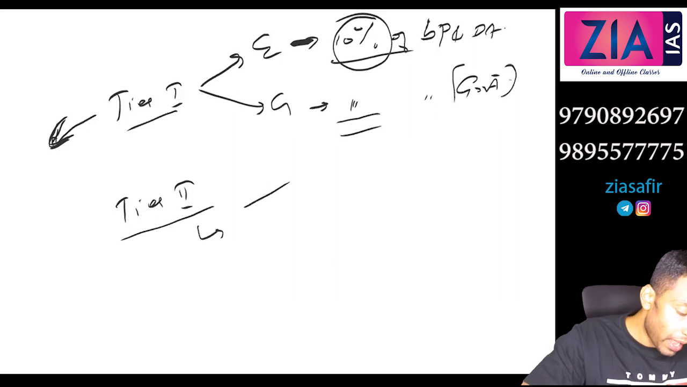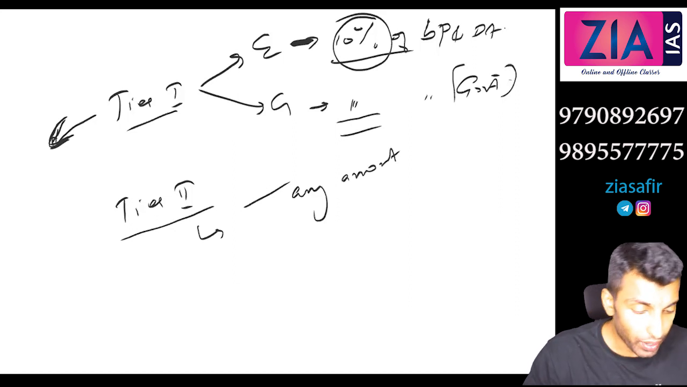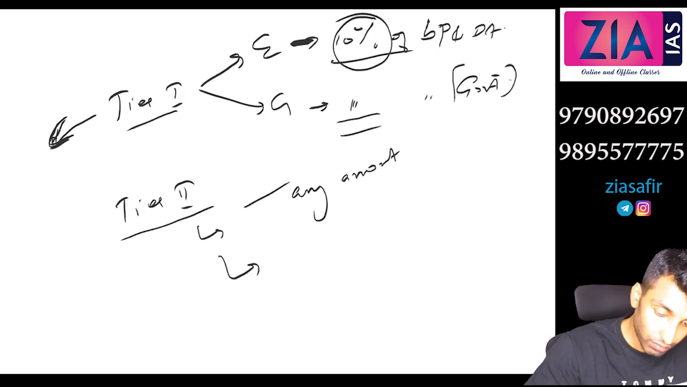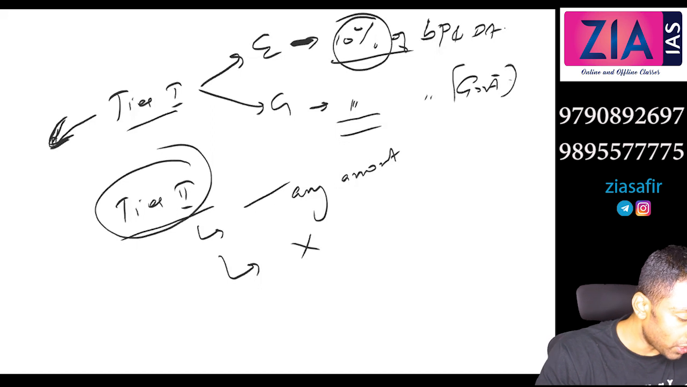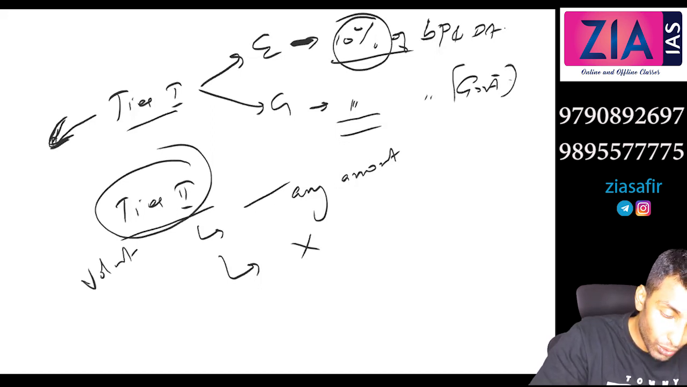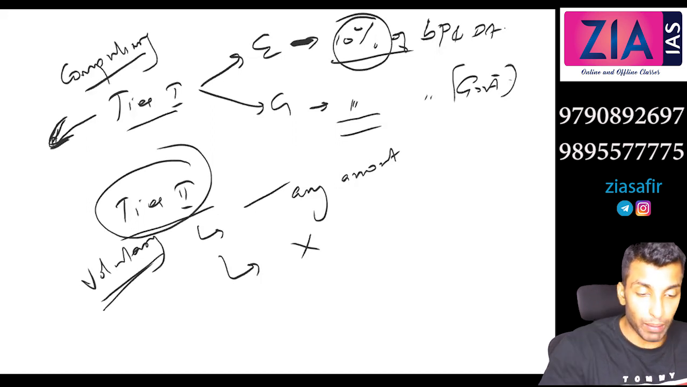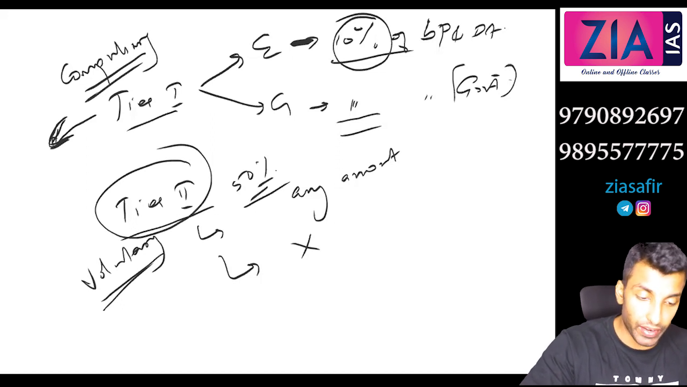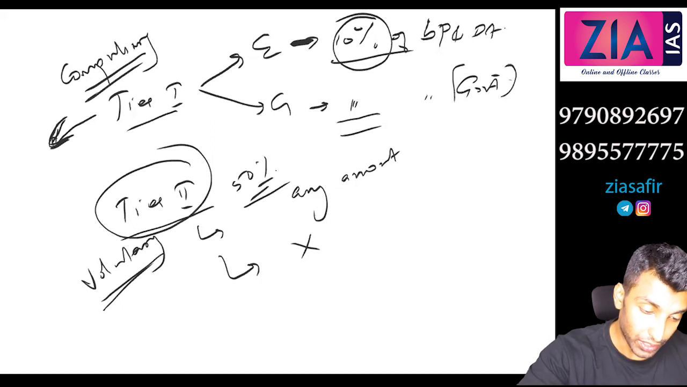In case of tier 2, any amount you can invest. What about government contribution here in tier 2? There is no government contribution. Tier 2 is voluntary, whereas tier 1 is compulsory. In tier 1, 10% you have to contribute, and the government also contributes the same. In tier 2, if you need more saving, you can even go for 50%, 60%, 70%, or the entire salary. But there won't be any government contribution here.